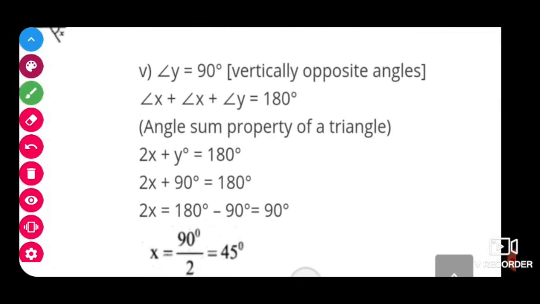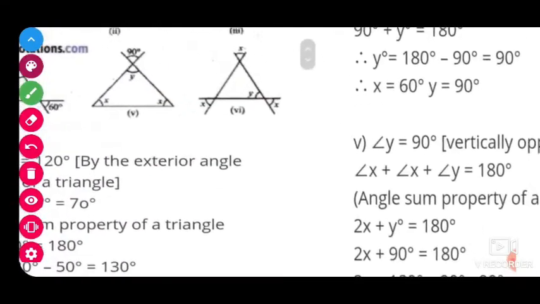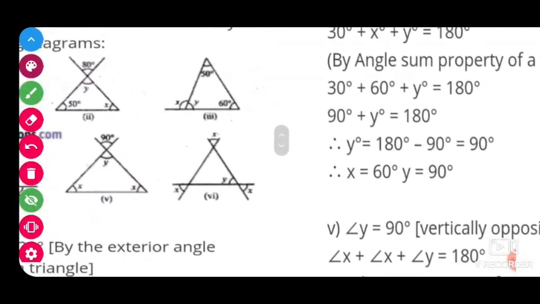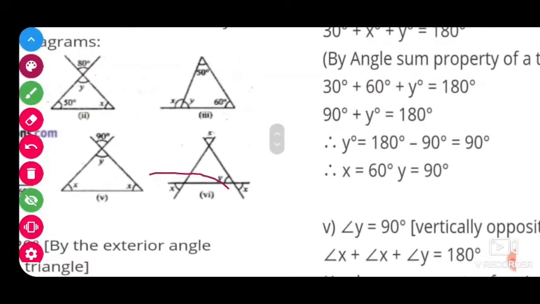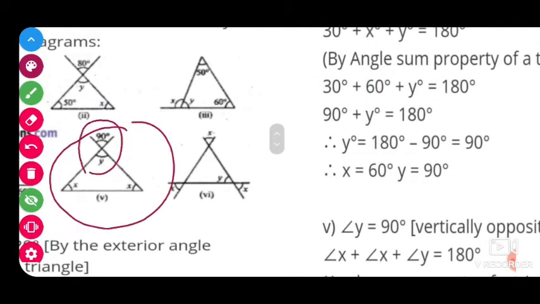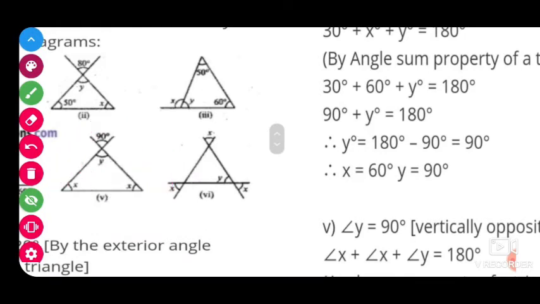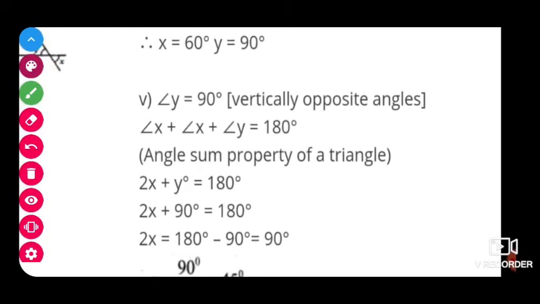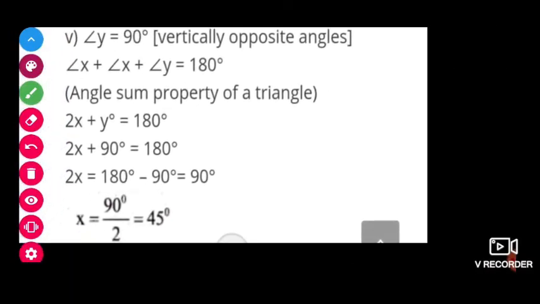Next one, the fifth sum. Here also it is the same. y is the vertically opposite angle of 90, and the two angles will be the same. So we can take y as 90.